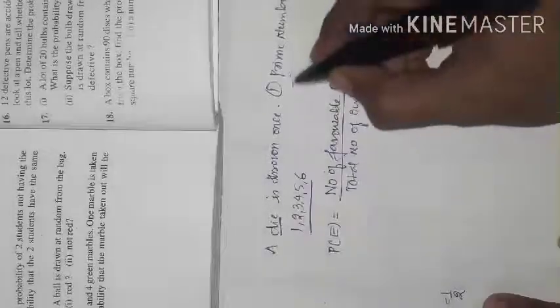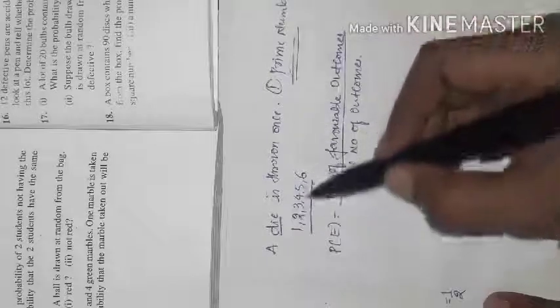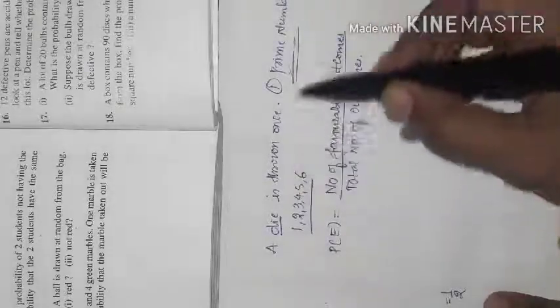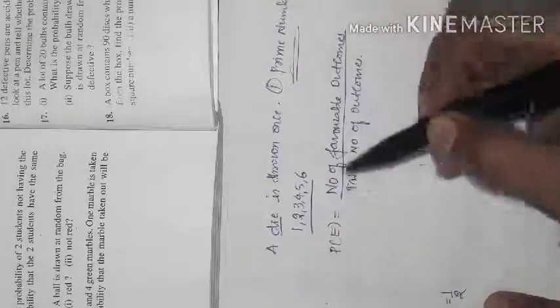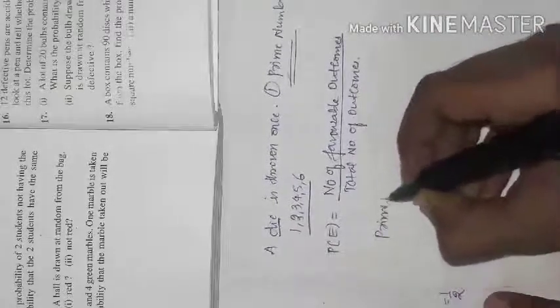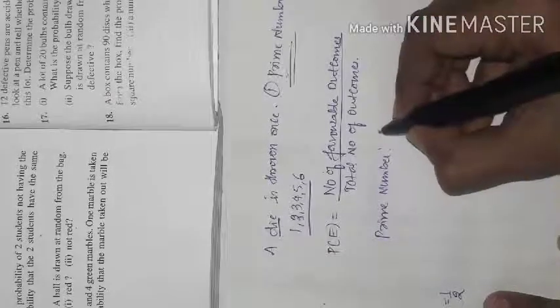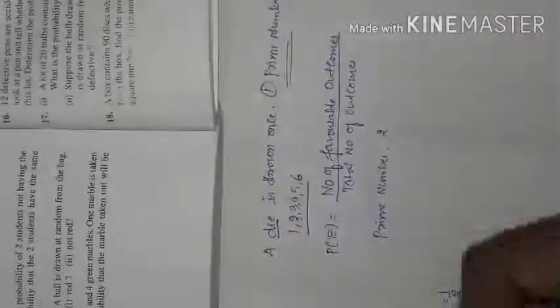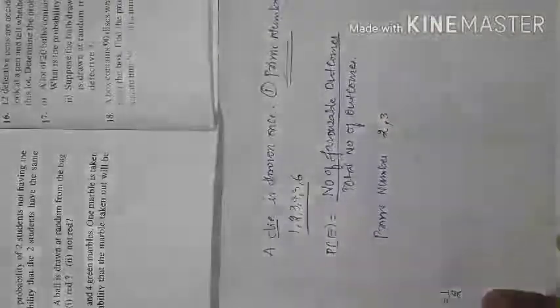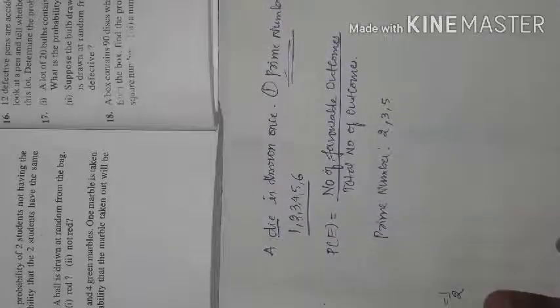Now the first question is about prime numbers. So boys and girls, check how many numbers are prime. As I defined, prime numbers are the numbers which are divisible by 1 and itself. So 2 is one prime number, 3 is also a prime number, and 5 is also a prime number. 1, 4 and 6 are not prime numbers.